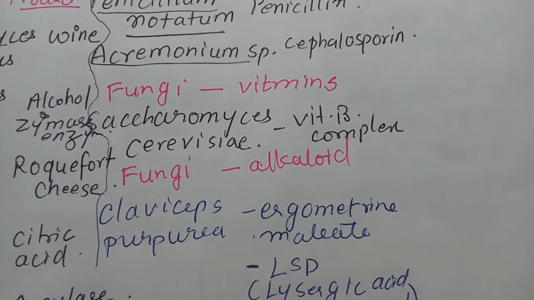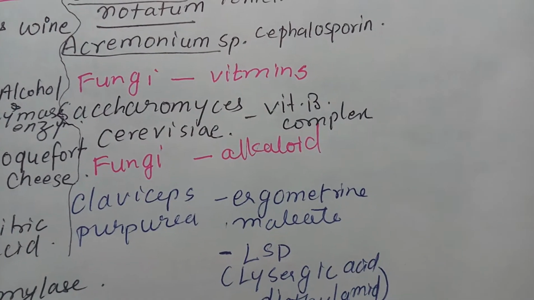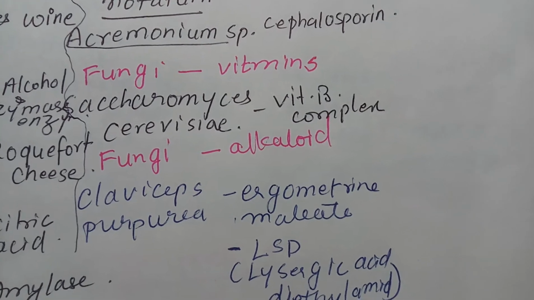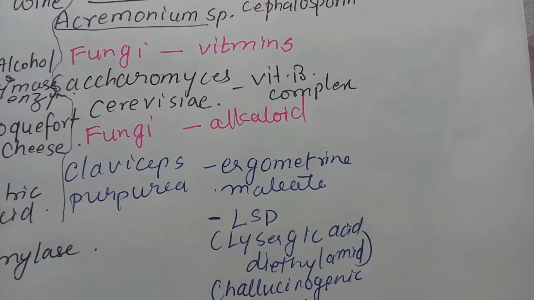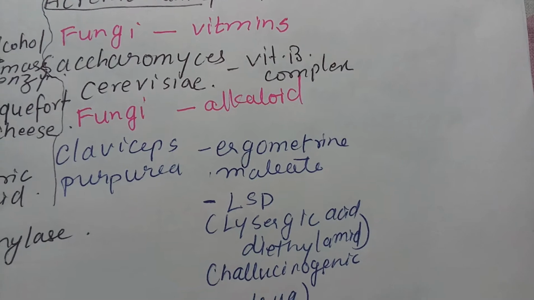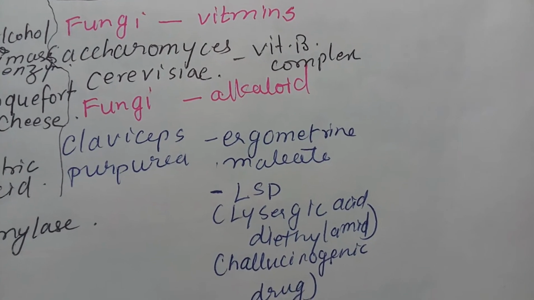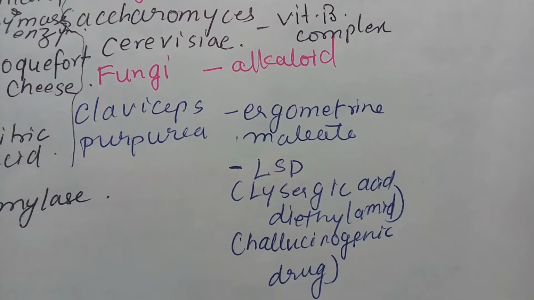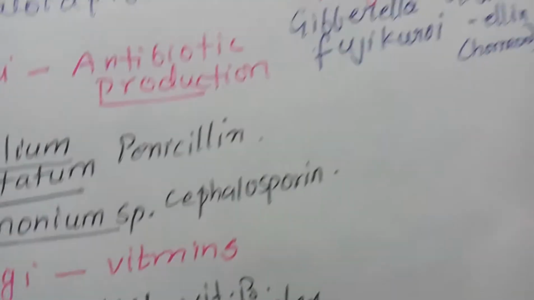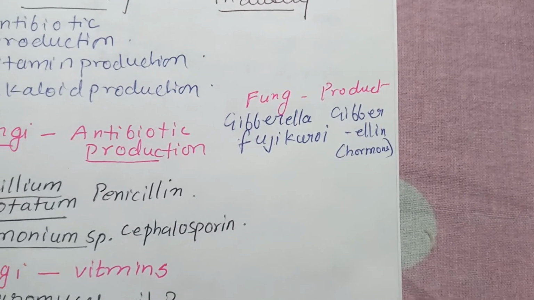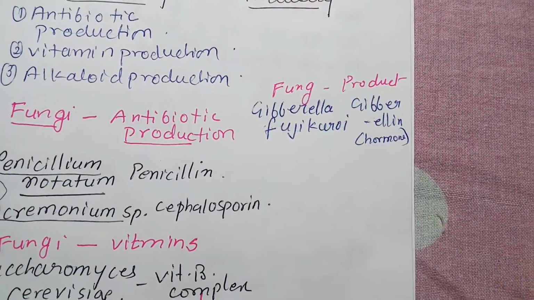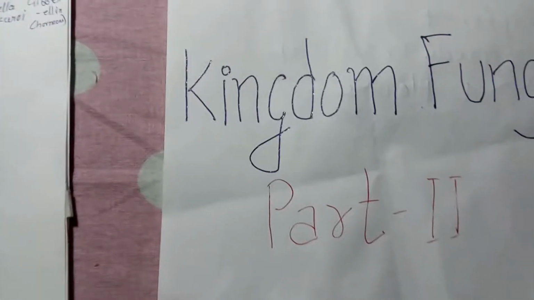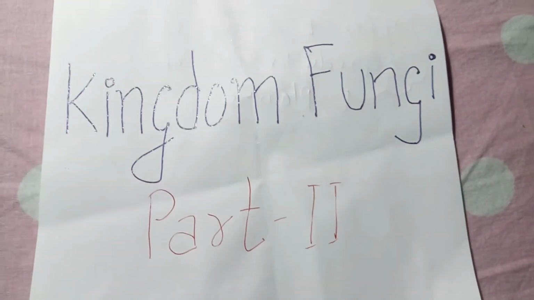Then Claviceps purpurea is used in the production of ergometrine maleate, which is an alkaloid, and LSD, lysergic acid diethylamide, which is a hallucinogenic agent. And then in the agriculture industries, Gibberella fujikuroi is used in the production of gibberellic acid, which is used as plant growth hormone.